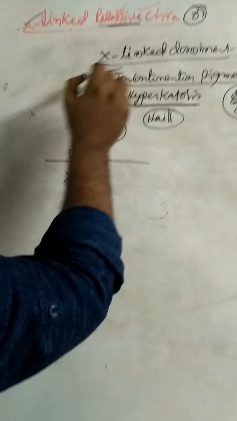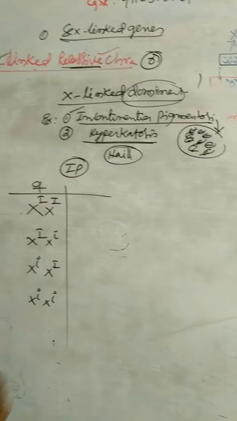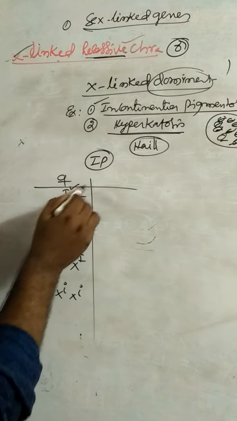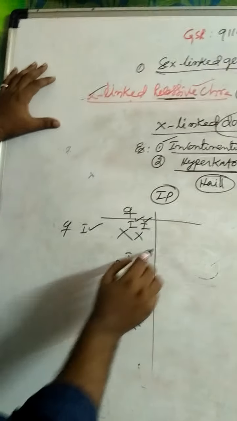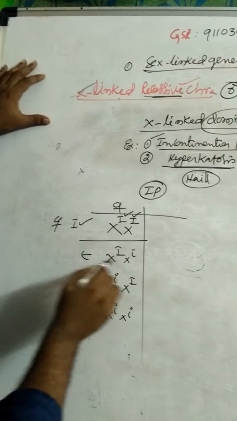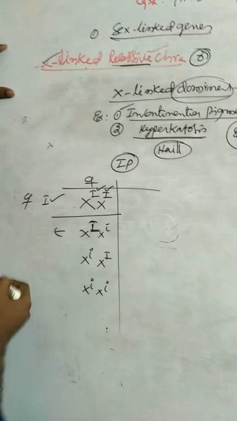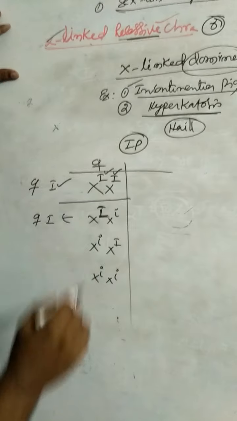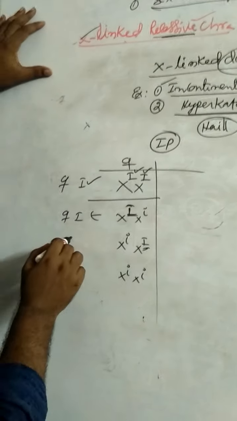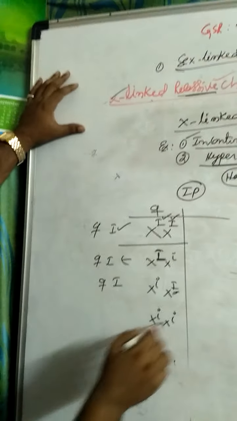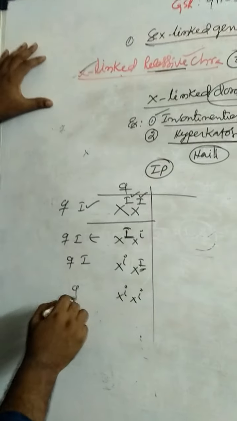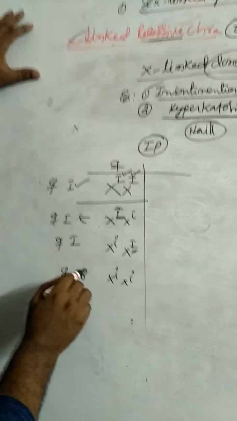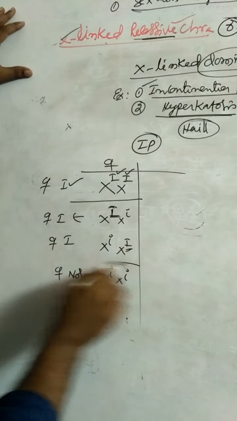So here, X-linked dominant characters. One capital I causes incontinentia. So this is incontinentia, female incontinentia. This one also, one dominant gene causes incontinentia, female incontinentia. This one causes female incontinentia. Here no dominant genes, so this is a normal female.